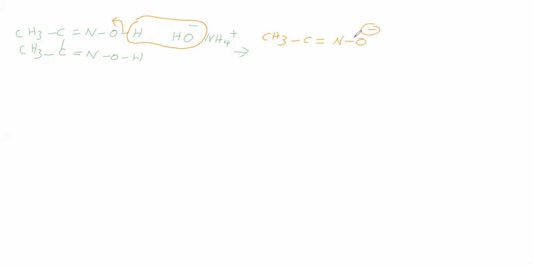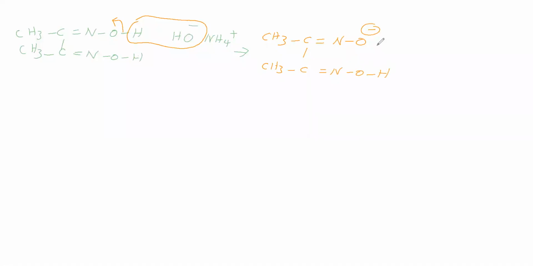Why O minus? Because this oxygen has gained this bond. Therefore O minus. Then here CH3, single bond C, double bond N, single bond OH.